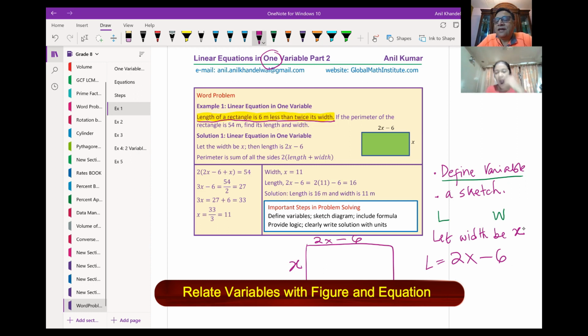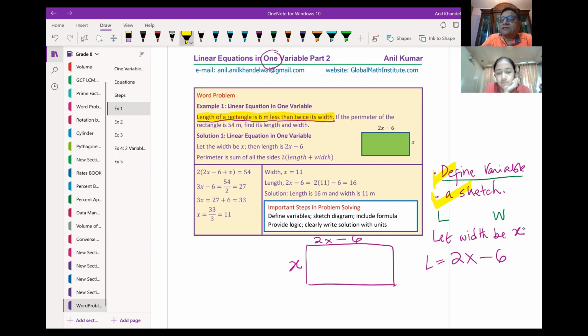Now we have our sketch. So at this stage, we have done define the variable and sketch. Is that clear to you? Whenever you have a question, you have to read it slowly and understand what equation could be written, but that can be written only if you define a variable. So begin with two things in mind: define a variable and a sketch. These two things go together. Okay. Now, next statement: if the perimeter of the rectangle is 54, find its length and width.